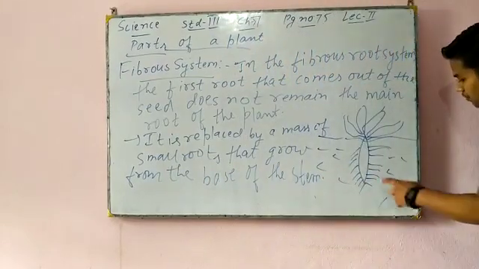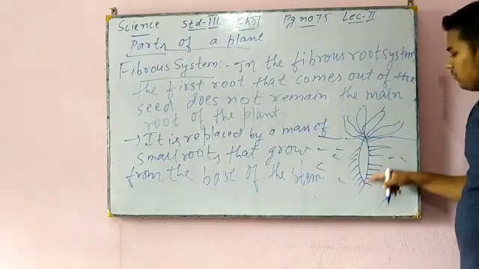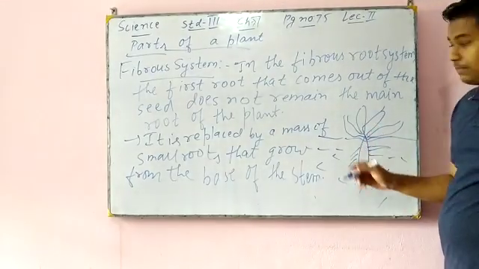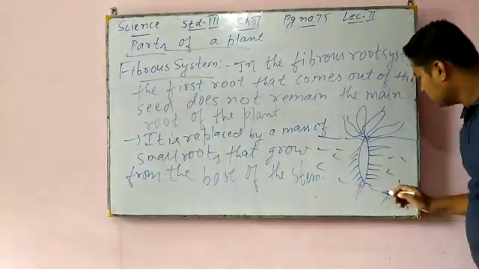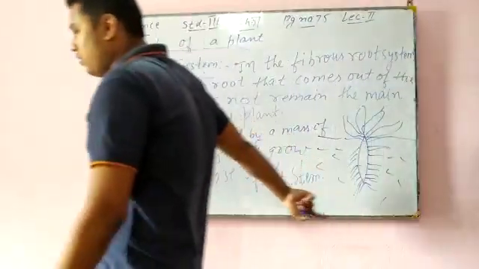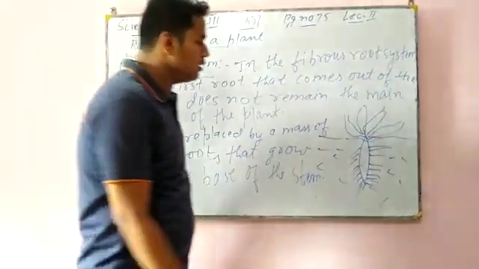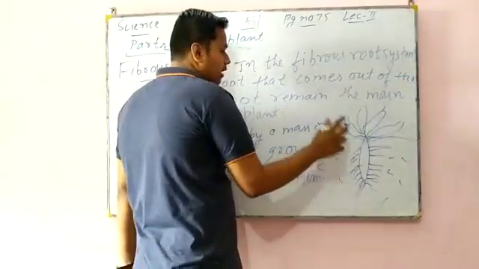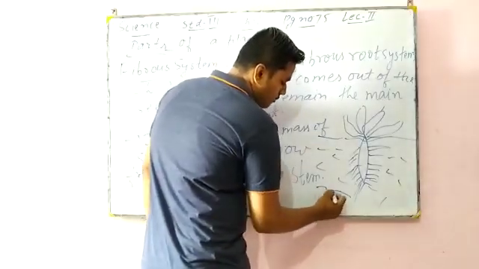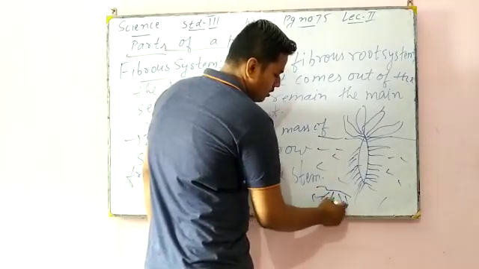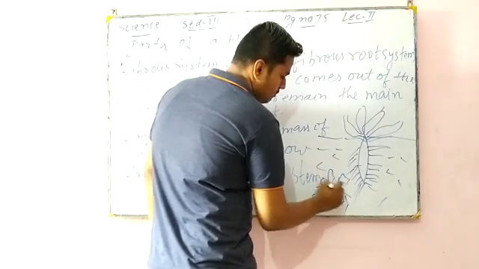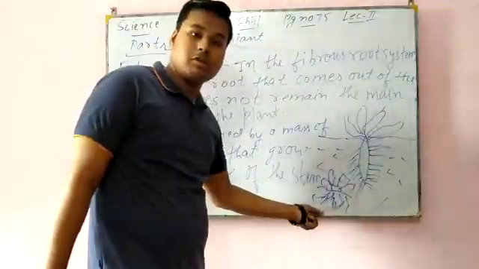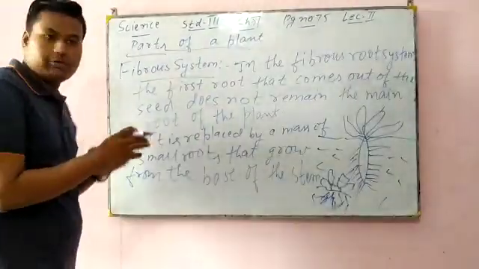See, whatever first root comes from the fibrous system, that first root will not be the main root. Now it is replaced by a mass of small roots. See, these small roots are there now. Whenever you see any fibrous root, first its leaves will be there, then the small mass of roots will be there. Whatever first root comes will not be the main root.